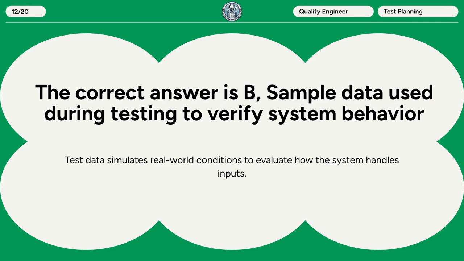The correct answer is B. Sample data used during testing to verify system behavior. Test data simulates real-world conditions to evaluate how the system handles inputs.